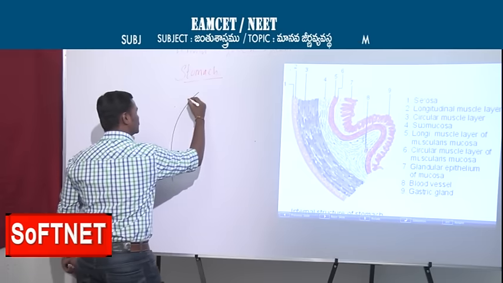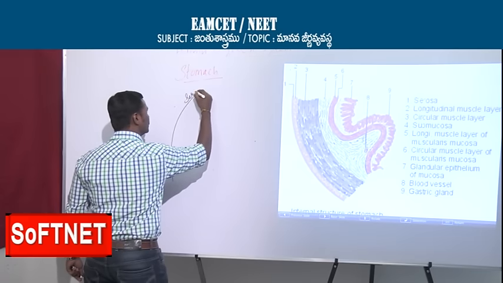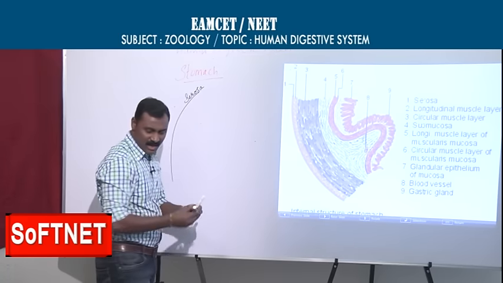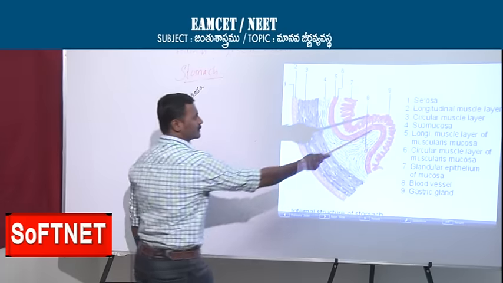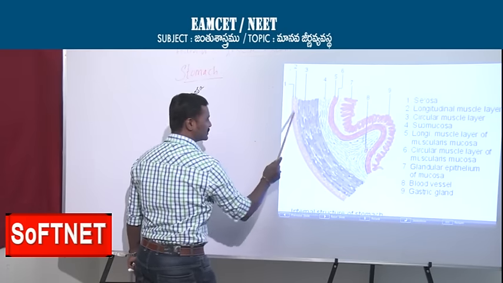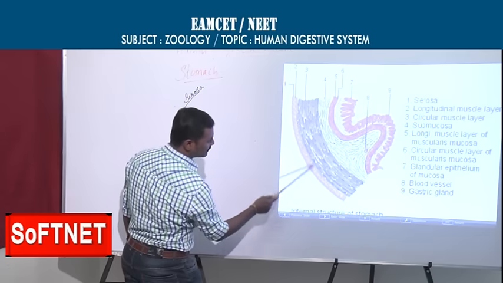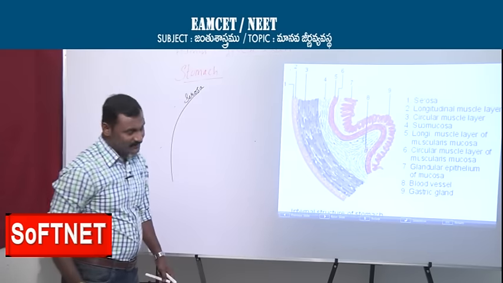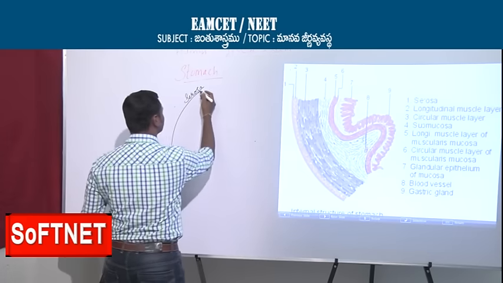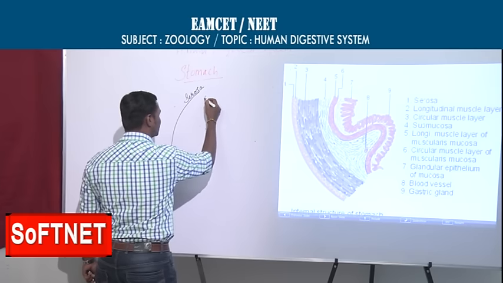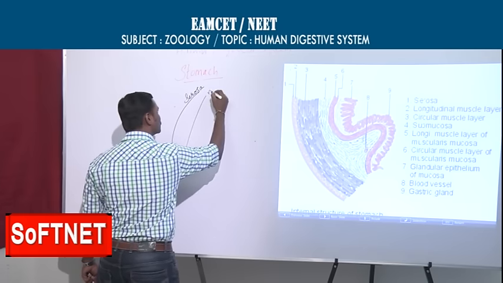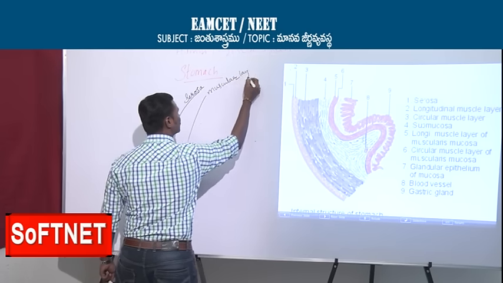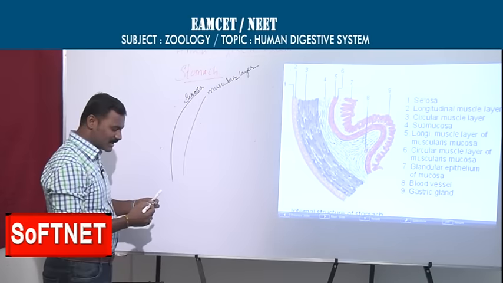The first part is called the serous membrane, or serosa. Serosa is made with epithelium. What you are observing in light red color is the serosa layer. Then after the serosa, you see the layer that is the muscular layer.